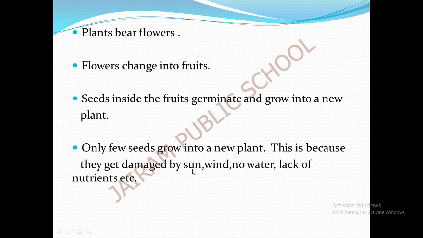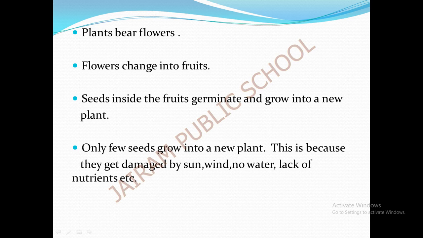When the sun is too hot, the plant won't give a flower or a fruit. The plant will die because of the scarcity of water. During the summer season, when we plant a new plant, it won't grow easily because it needs a lot of water, so it will struggle to grow. And if there is no water, the plant won't grow because the plant takes food from the water only. And lack of nutrients: like we human beings need all the nutrients present in our food, in the same way the plant also needs many nutrients for its growth.